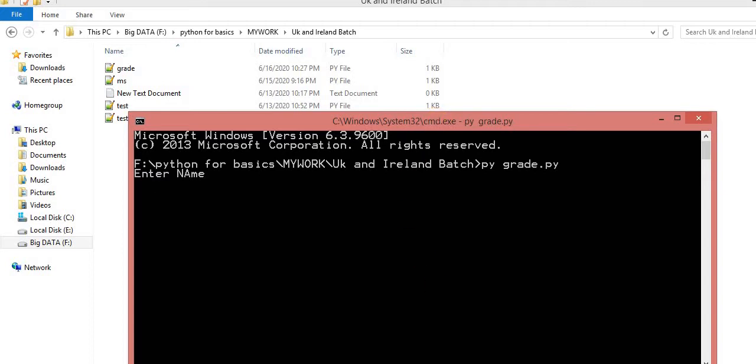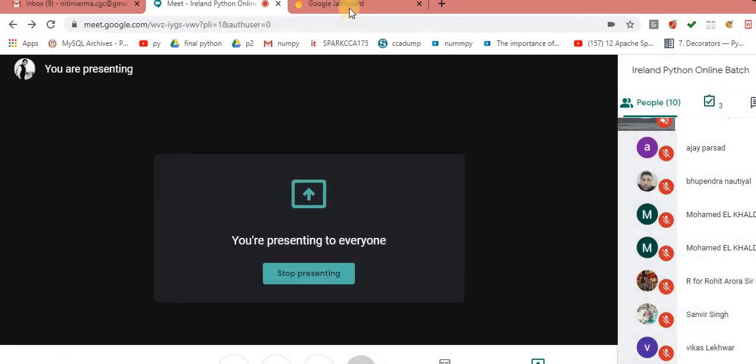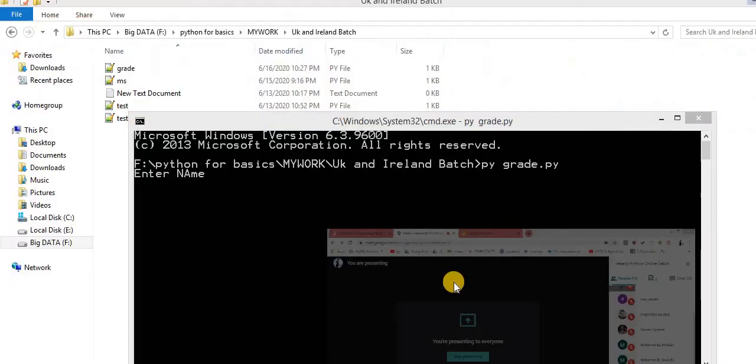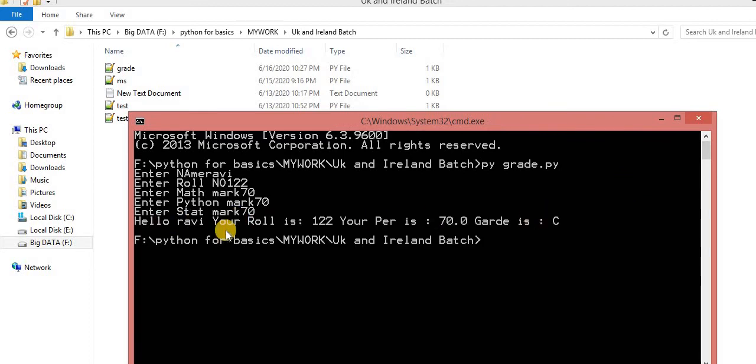Let me check, someone is joining. For the same, let me execute it. The name is Ravi, the roll number is, let's suppose, 123, whatever. The marks are, let's suppose, 70, again 70, again 70. Now observe the output. Hello Ravi, your roll number is this one, your percentage is 70.0 and grade is C. It's giving me the C grade.